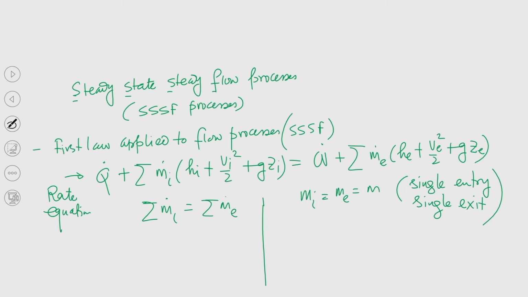And if you do not want to write the equation in the rate form, rather in the normal form, then we can write q equal to w plus m. Say we are having a process.